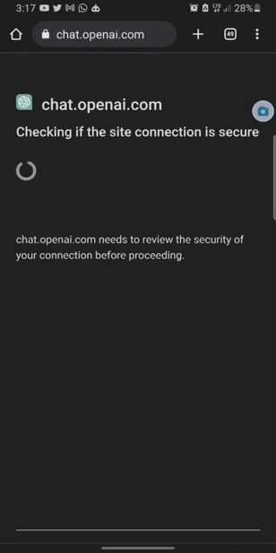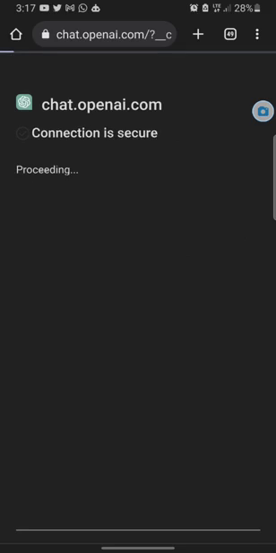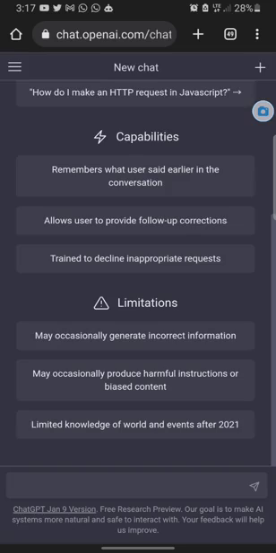It's going to ask you to register or log in. But because I've logged in before, I've been using ChatGPT to make some little money online, it's going to load me in. All right, now I am in. Creating your account is very simple. Just put in your email, your phone number, and your name, and it will take you here.